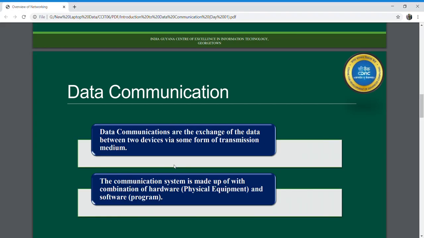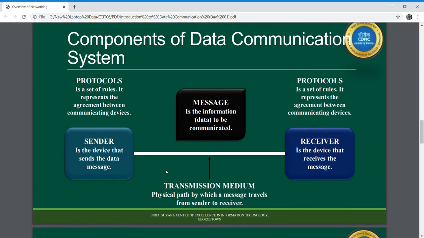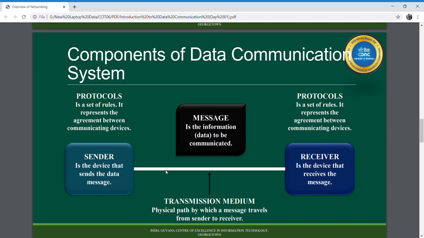Moving on, when we talk about a data communication system, there are certain components that need to be there for actually performing the communication between two parties. There are particularly five important components of a data communication system. The first one, the important one, is your message. Message is the information or data that needs to be communicated between parties. Popular forms of information include text, numbers, pictures, audio, and video.